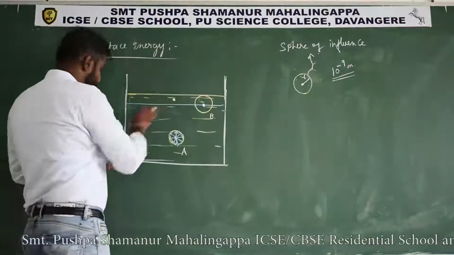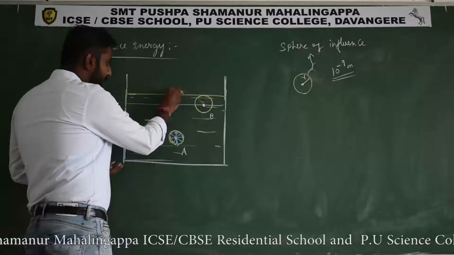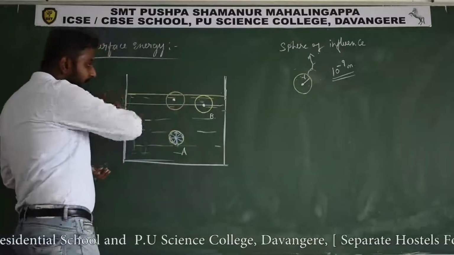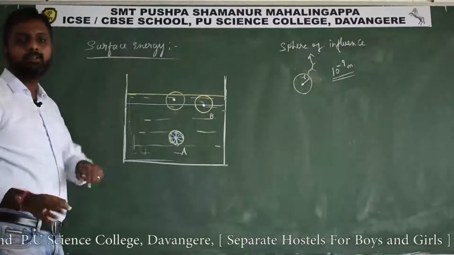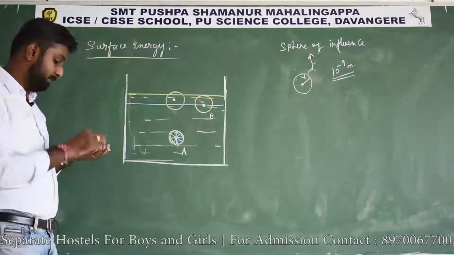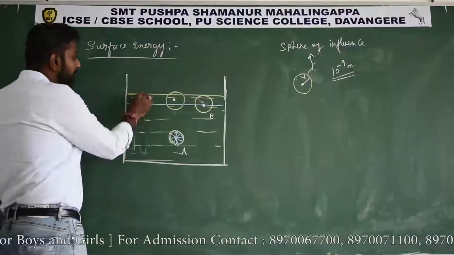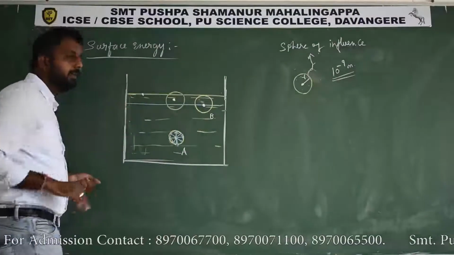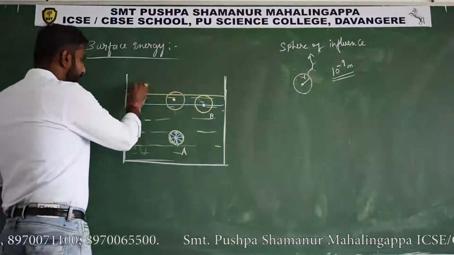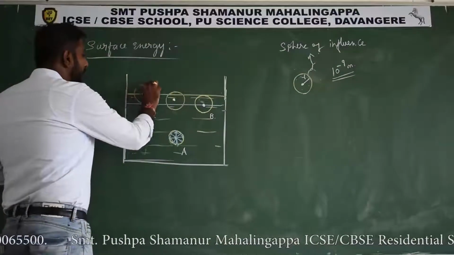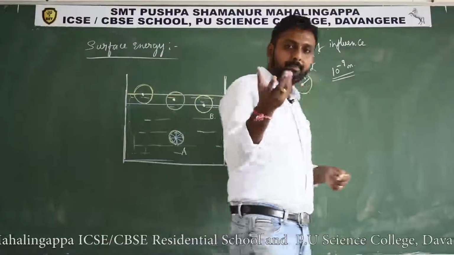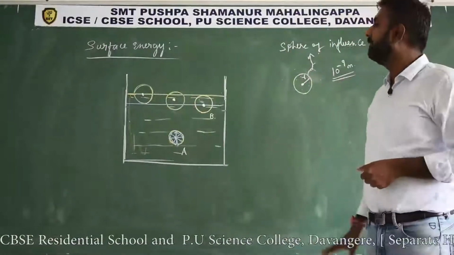Then definitely if you draw the sphere of influence, you can observe that some part of the sphere of influence is outside the free surface of the liquid, and the remaining part is inside the liquid. Similarly, one more molecule I will consider is exactly on the free surface of the liquid. If I draw a sphere of influence, you can see that half of it is outside the free surface and the remaining half is inside.